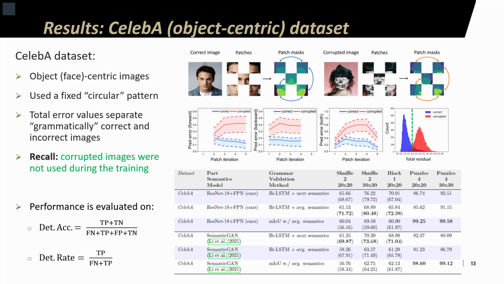For example, the method relying on memorization of pixel-wise statistics from the training set is more applicable for puzzle-solving scenarios, while the ones which rely on averaging semantics are more suitable for patch shuffling and patch blackening.